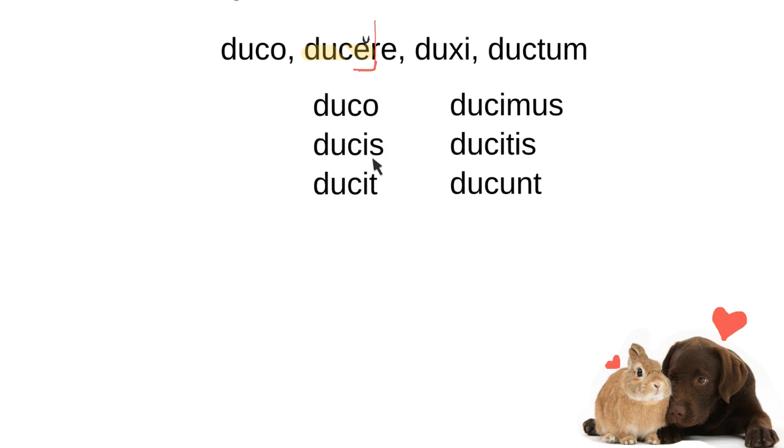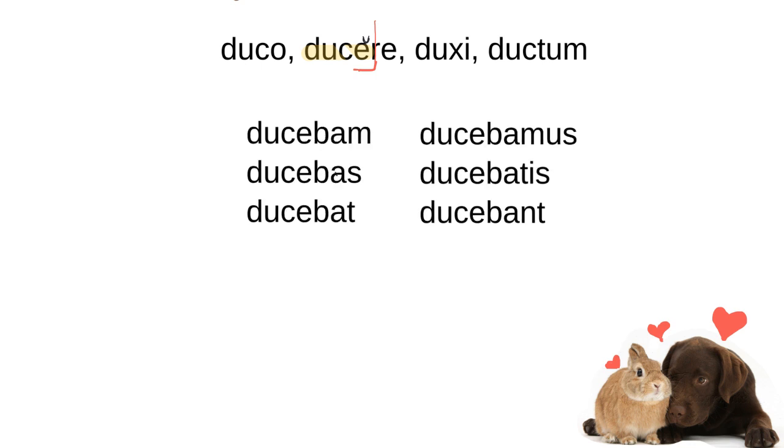Duco, ducis, ducit, ducimus, ducitis, ducunt. Those vowels should look familiar to you from the future of the first and second conjugation, where you have bo, bis, bit, bimus, bitis, bunt. So this is the same pattern of vowels before the personal endings. That weak E does hold up against the endings for the imperfect, which is very regular and predictable.